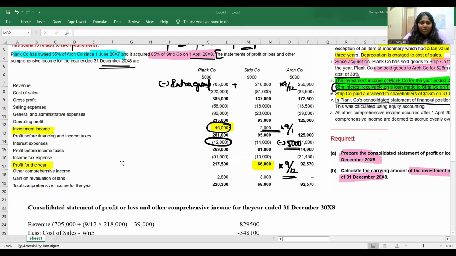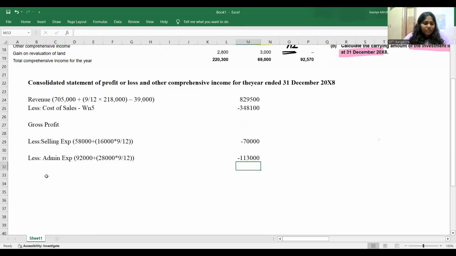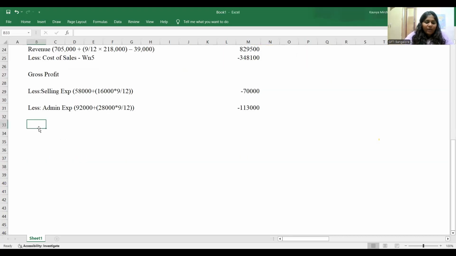What you can do, you can go ahead and write operating profit. After operating profit, you can show what is your investment income. So you have two things to add. One, I have share of profit. That is also investing category, right?